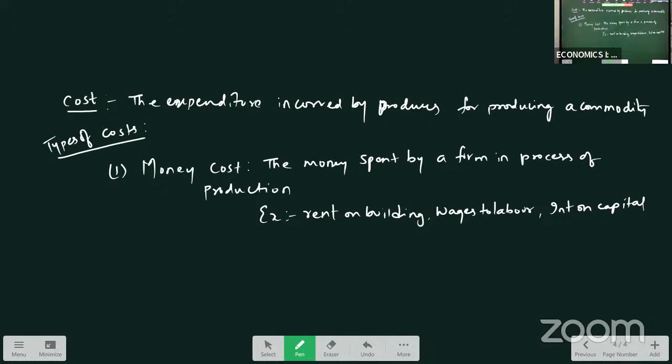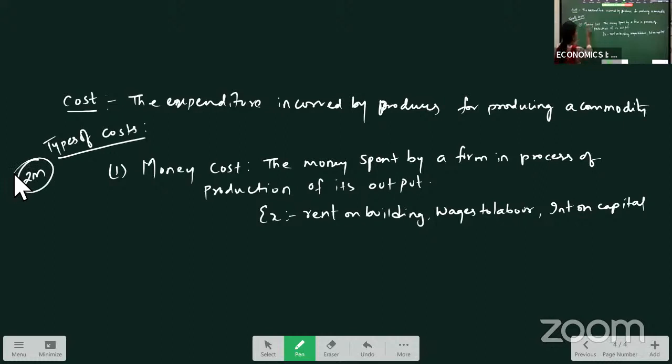The money which is spent by the firm in the process of production of its output. This much is enough for your 2 marks. So these types of cost will be for your 2 marks question.